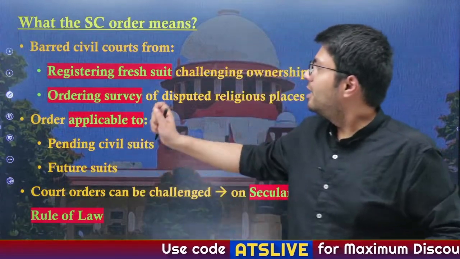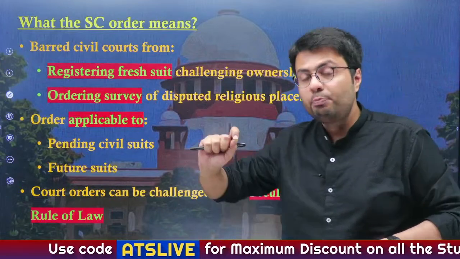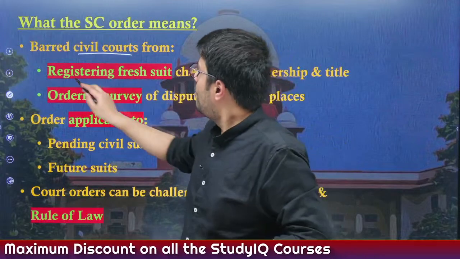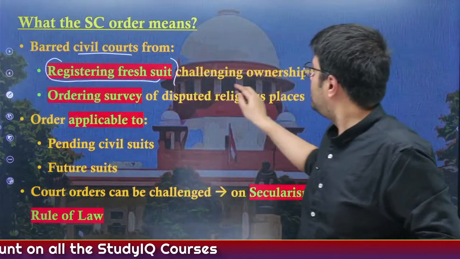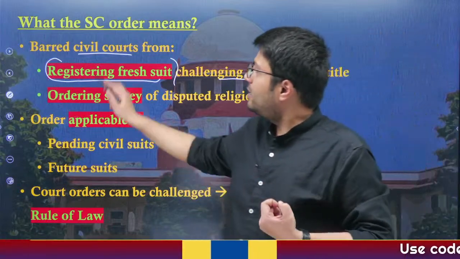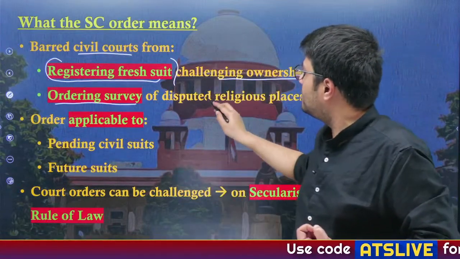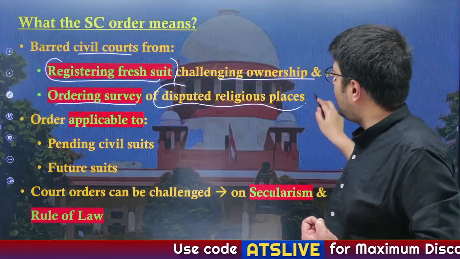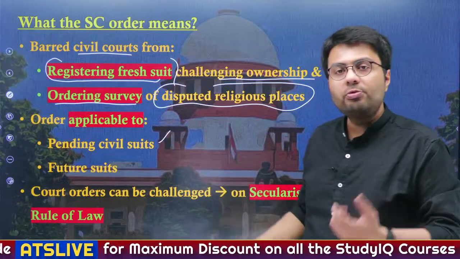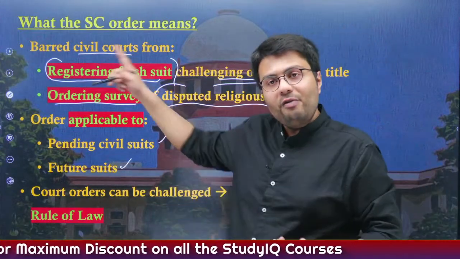So that is why the Supreme Court recognized this potential of violence that could happen, and that is why it barred civil courts from registering any fresh suit challenging the ownership and title of a religious place, and it also prohibited these civil courts from ordering surveys to ascertain their religious character in general. And this order is applicable to pending civil suits and any future suits that might be filed in the district court.